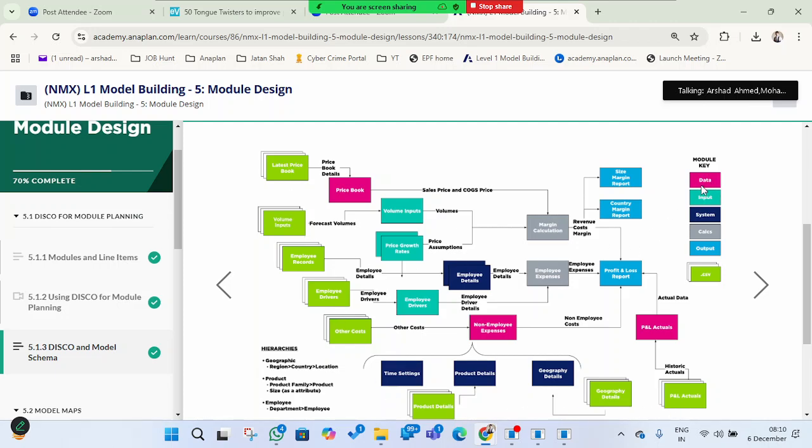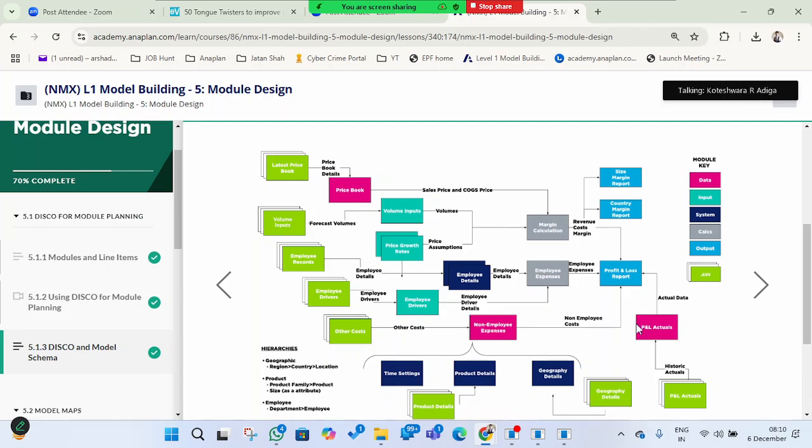Data modules are in pink. We have created a price book, non-employee expenses, and period and actuals. So this is how we have created the data modules. They contain the data. With the help of these .csv files, we have created data modules.